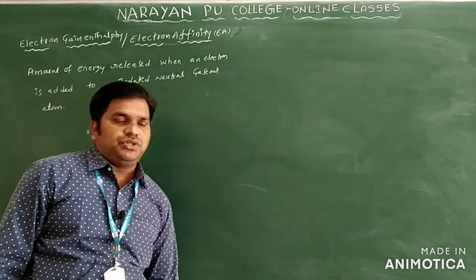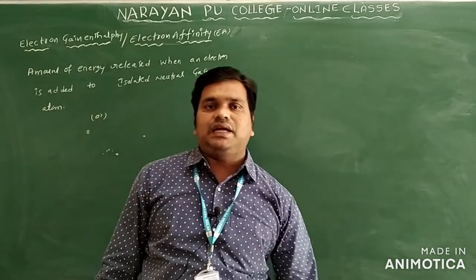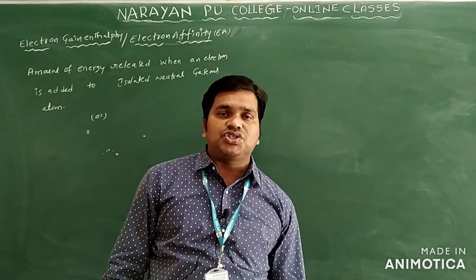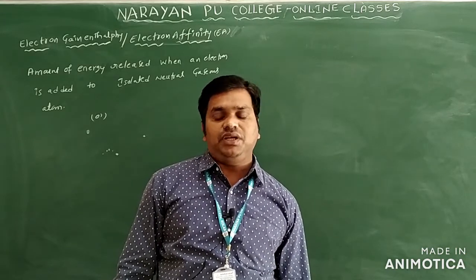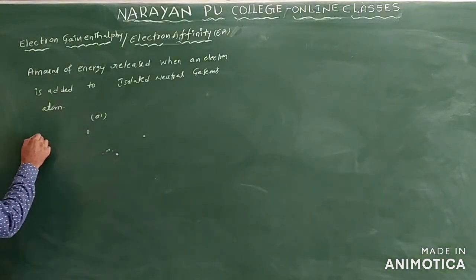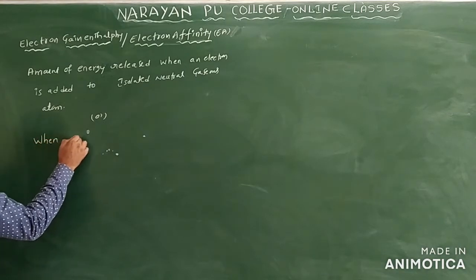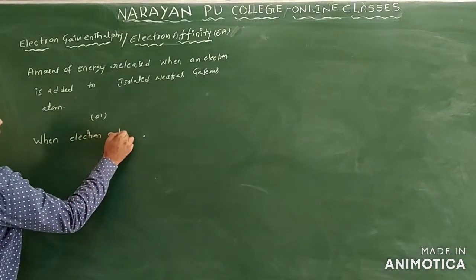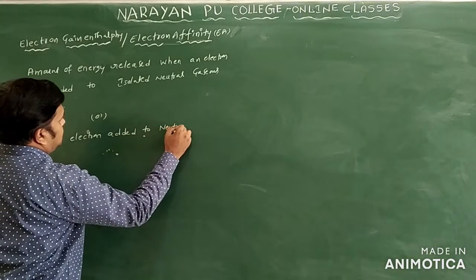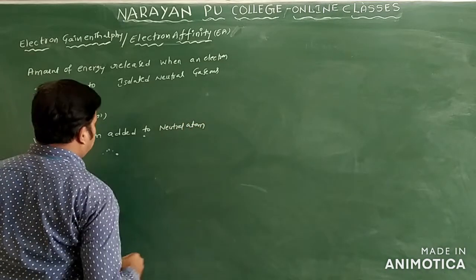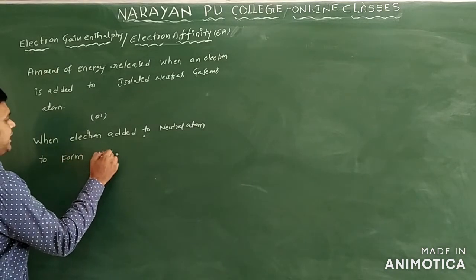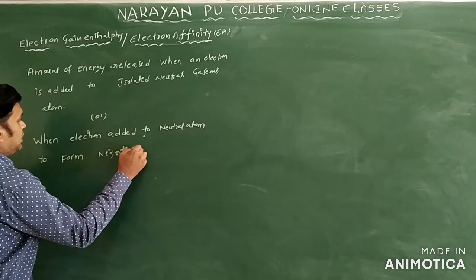Or you can say electron affinity in another manner also. When an electron is added to a neutral gaseous atom to form a negative ion, the enthalpy change accompanying the process is called electron gain enthalpy. When you add an electron, what ions are formed?